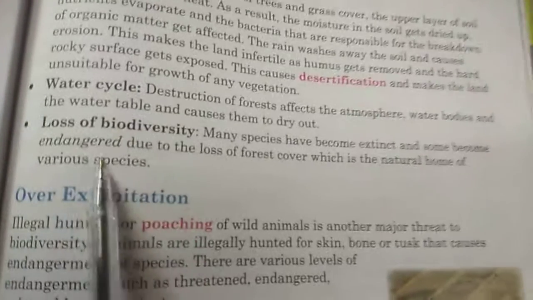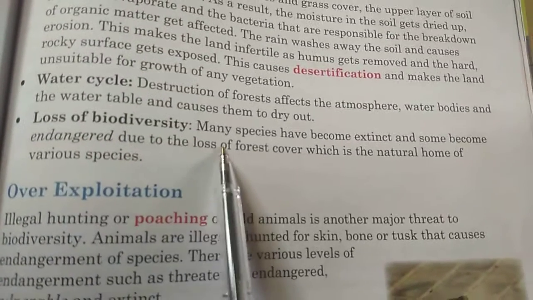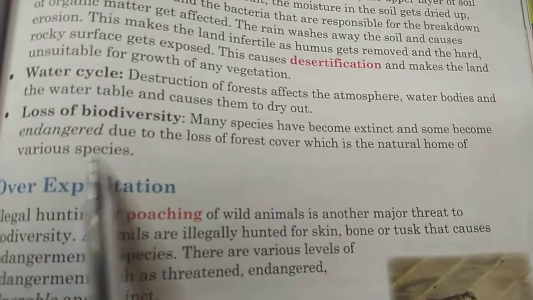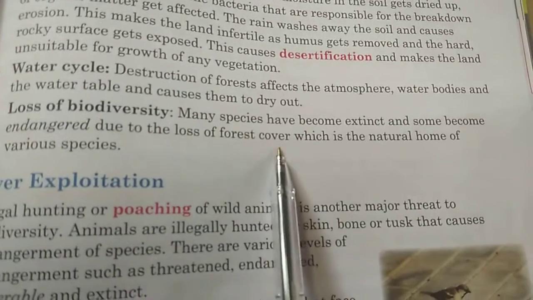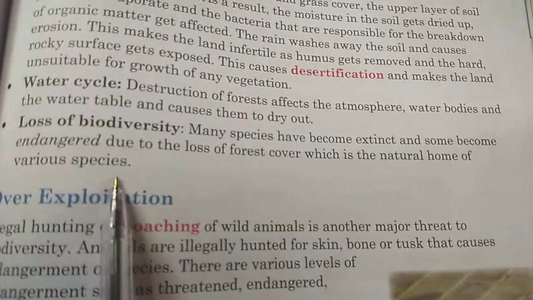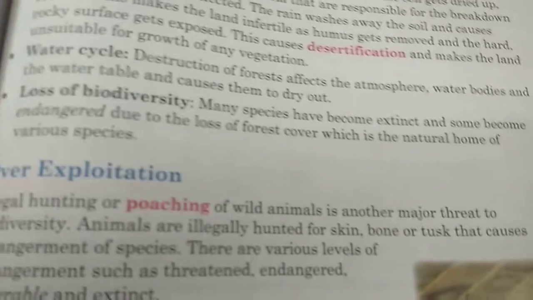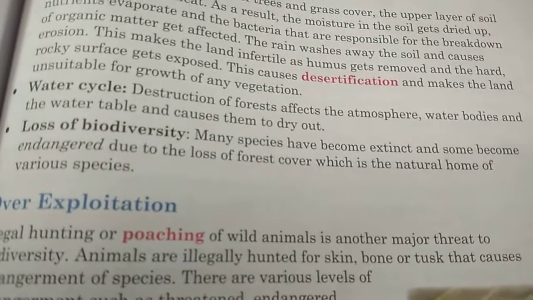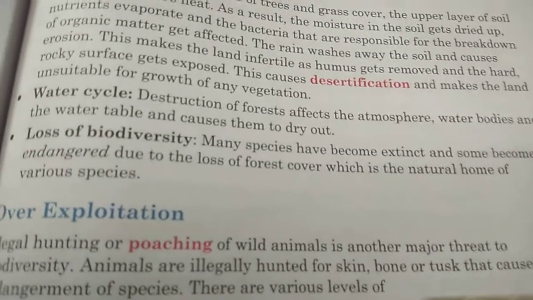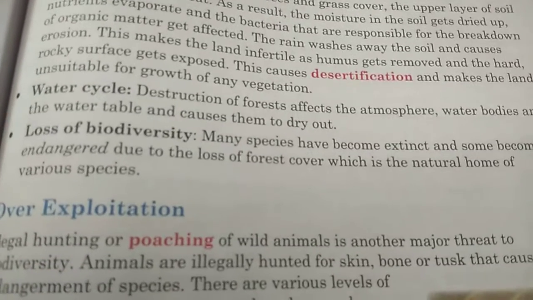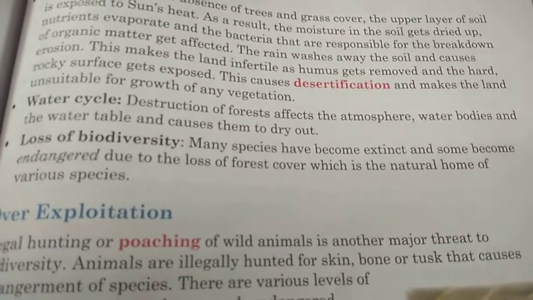Again, see the book. Loss of biodiversity. Many species have become extinct and some become endangered due to the loss of forest cover, which is the natural home of various species. Again, this is what the entire lesson is about. Loss of biodiversity. As I told in the beginning, forest is a place where thousands of plants and thousands of animals, big animals, small animals, microorganisms, everyone are living.